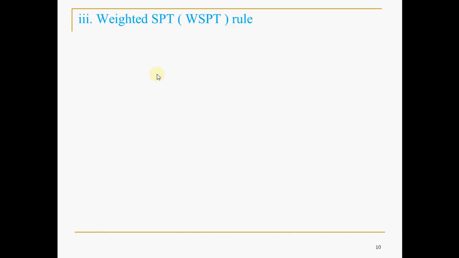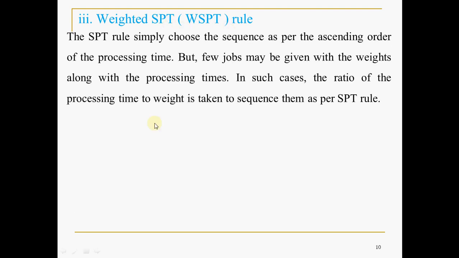Then the third one is weighted SPT. SPT stands for shortest processing time, and I have added weighted, that is WSPT. The limitation of shortest processing time is that it does not take the weight of the job into account. Simply, if the processing time is least, you sequence it first, then the next least, and so on. But sometimes there will be a priority or weightage for each job. In such cases, we go for this rule, which is WSPT.